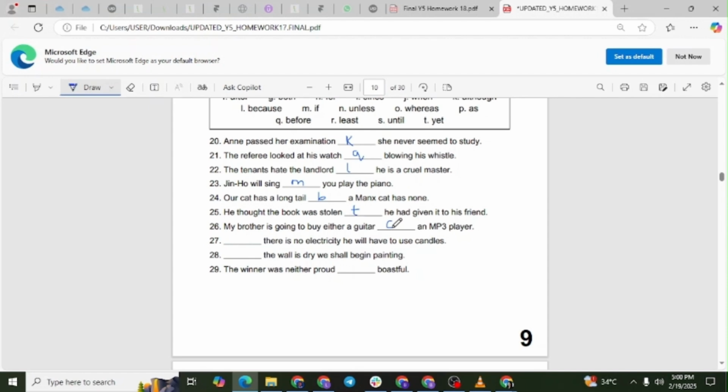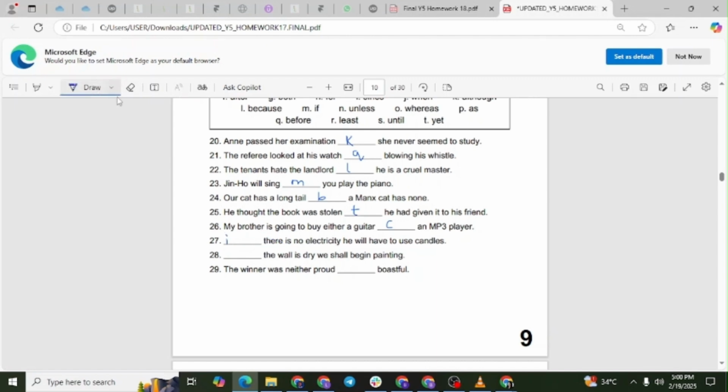Question number 27. Quote, blank, there is no electricity, he will have to use candles. The correct answer is letter I. Explanation. The word since is used to show reason or cause. Since there is no electricity, he will have to use candles.